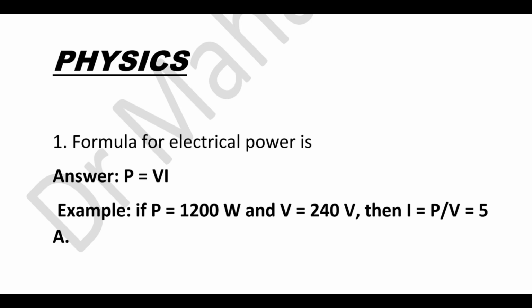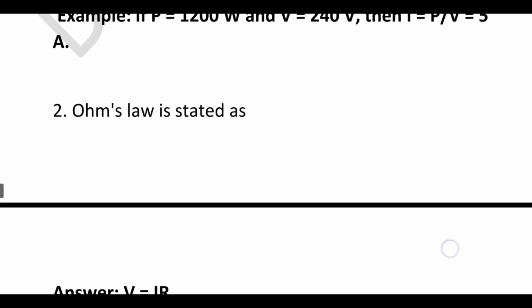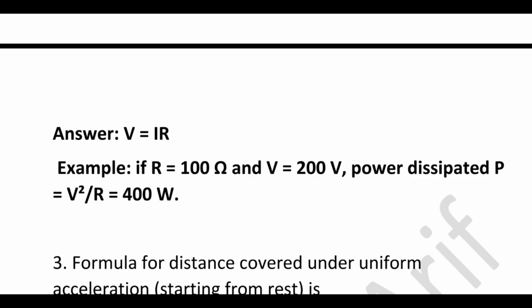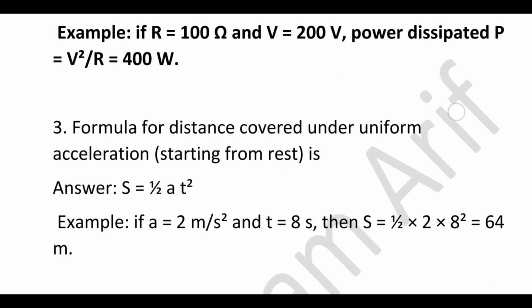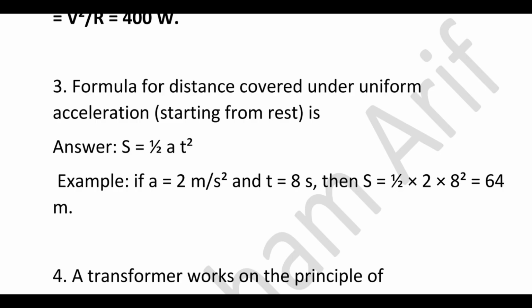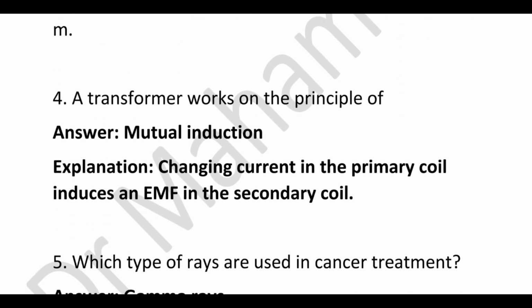Formula for the electrical power is, correct answer is P = VI. Ohm's law is stated as, correct answer is V = IR. Formula for distance covered under uniform acceleration is, correct answer is S = 1/2 at squared. A transformer works on the principle of, correct answer is mutual induction, because changing current in the primary coil induces an EMF in the secondary coil.